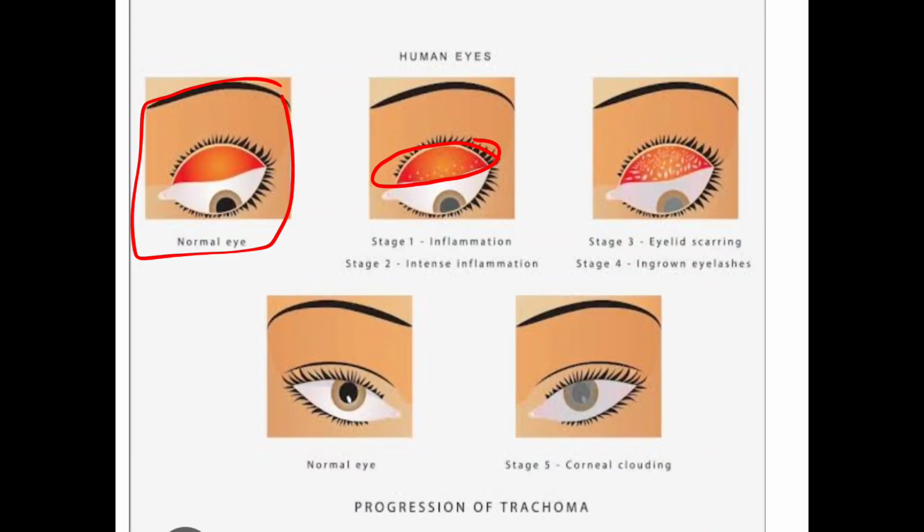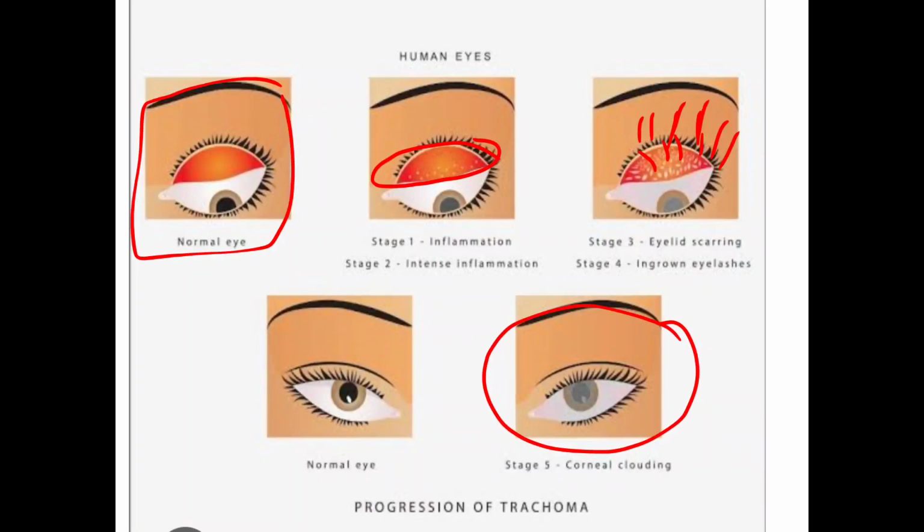As a result, the eyelashes start ingrowing inside the eye. It causes trichiasis. Trichiasis means misdirection of the eyelashes. Basically, the eyelashes are present outside our eyes, their direction is outward. But in this case, the eyelashes start ingrowing inside the eye, due to which they rub on the cornea when we close and open the eye. As a result of rubbing, the cornea gets cloudy. In this way, this disease causes blindness at the different stages.